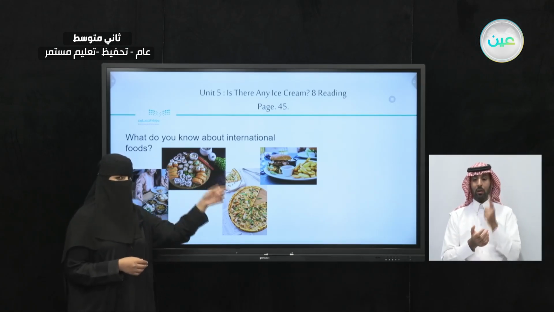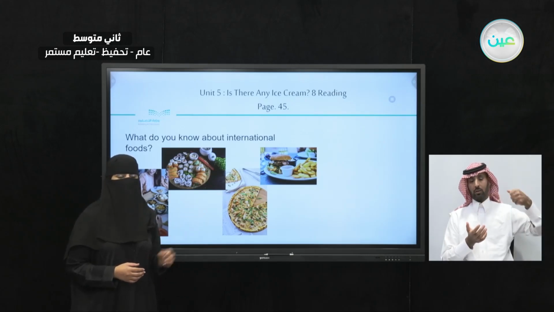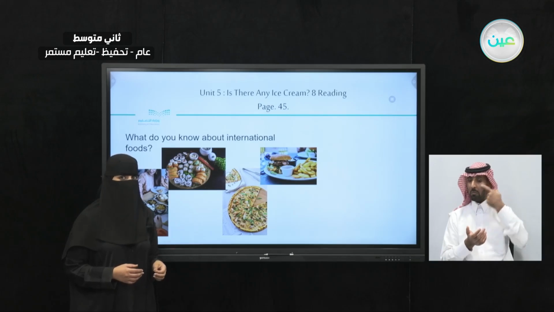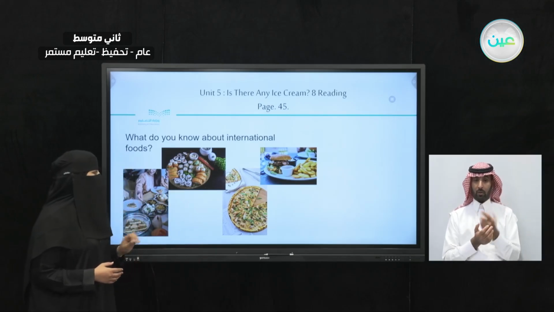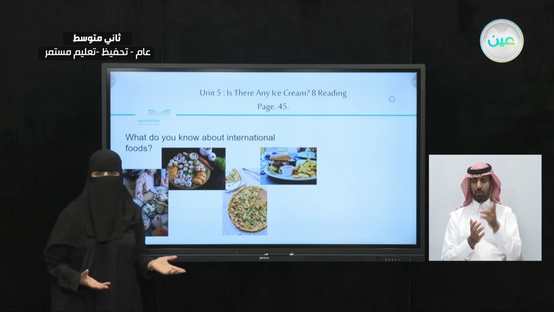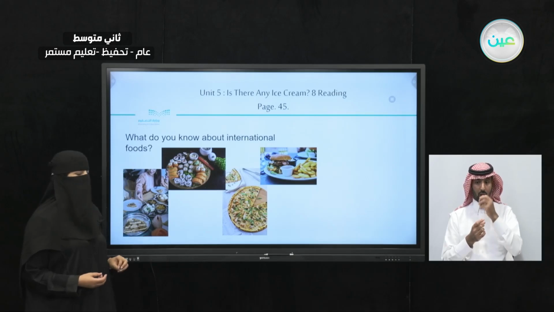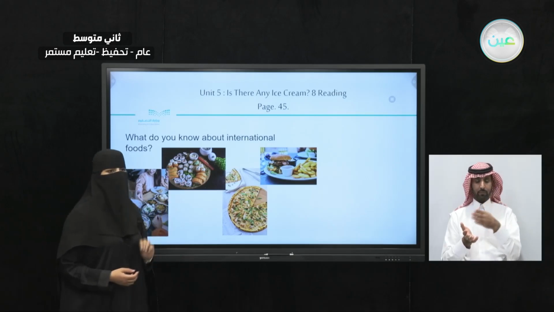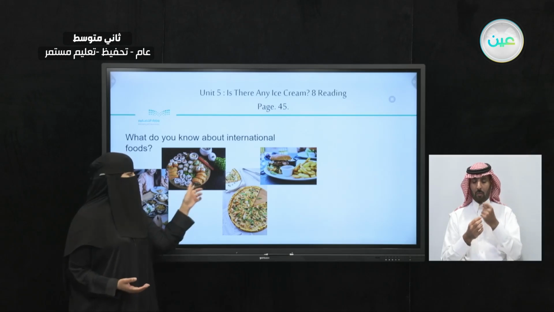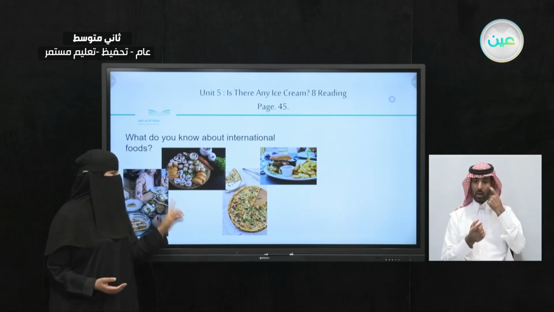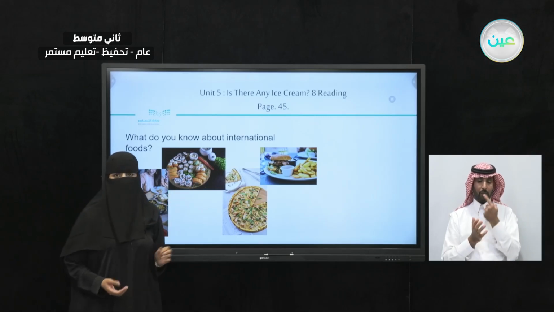So do you remember in Sarah's kitchen menu when we saw steak Argentina style and fish Japanese style? So these are ethnic food. Now, let's take a look at the next picture. What can you see here? What kind of food can you see in the next picture? Is it Indian food? I don't think so. So, what is this? This is sushi. It's very famous in Japan, right? That means this is Japanese food. So this is Indian food from India. This is Japanese food from Japan.